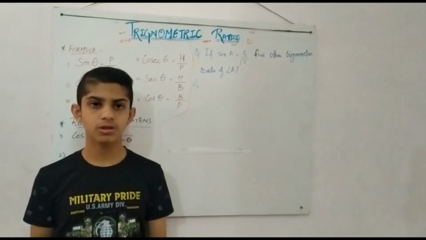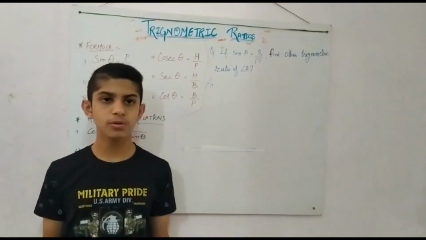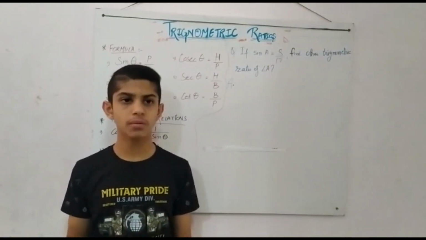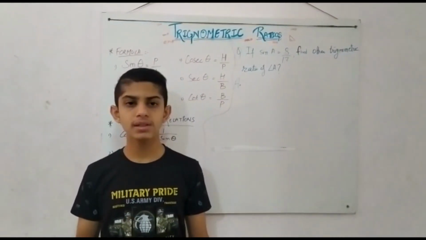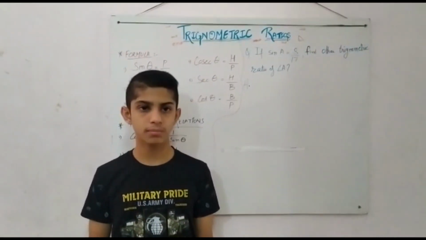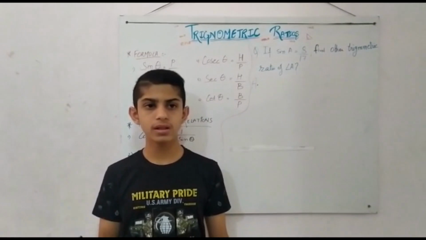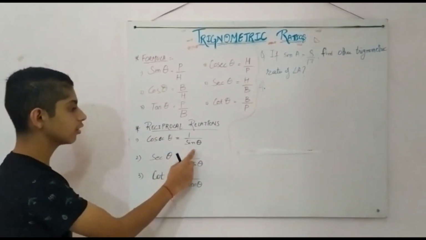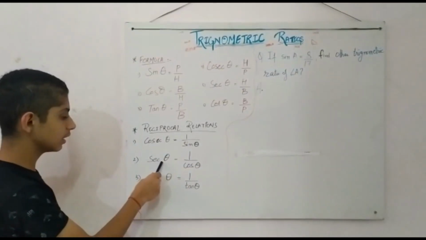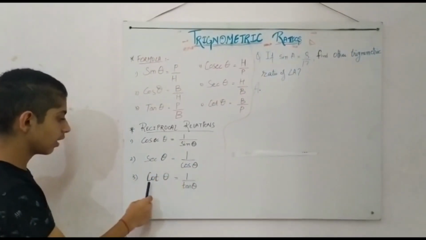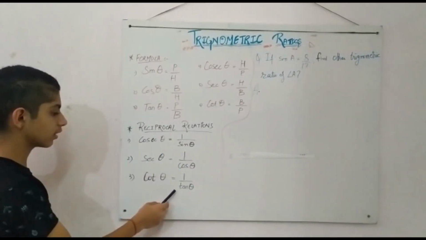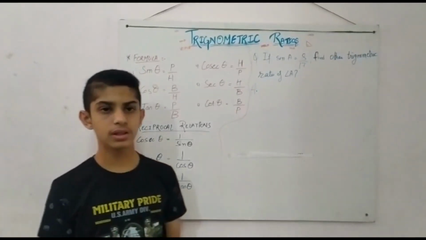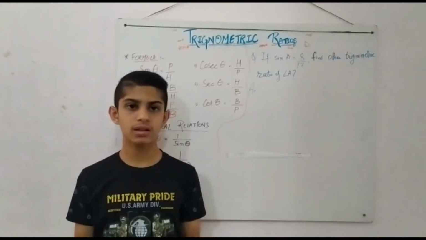In the first chapter of trigonometry, there are some reciprocal relations. Everybody knows what a reciprocal is. It is the fraction form of a number. The formulas of the reciprocal relations are written here. Cosec theta equals 1 by sin theta, sec theta equals 1 by cos theta, and cot theta equals 1 by tan theta. They will be used in the exercises in RS Aggarwal.